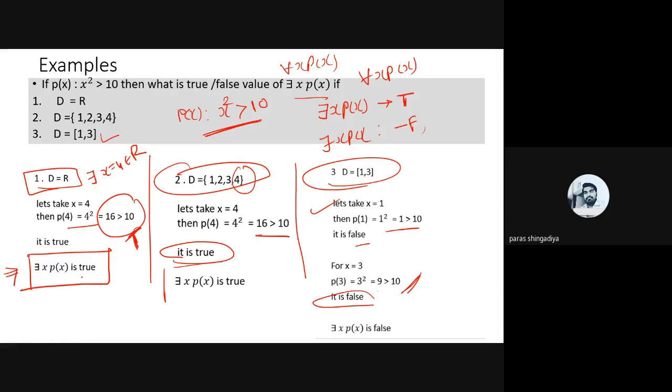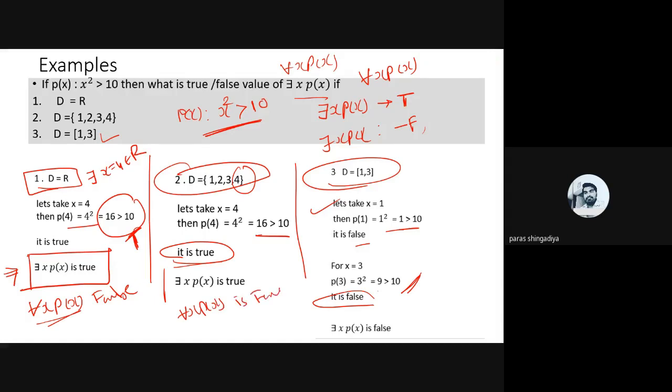So here यहाँ पे हमें क्या मिला? True मिला है. So in this case for every x, p of x will be false. Why is it false? Because at 1, at 2, at 3, p of x becomes false. So for every x, p of x the answer will be false in this case. Here it is also false. The answer of for every x, p of x will also be false in this case.